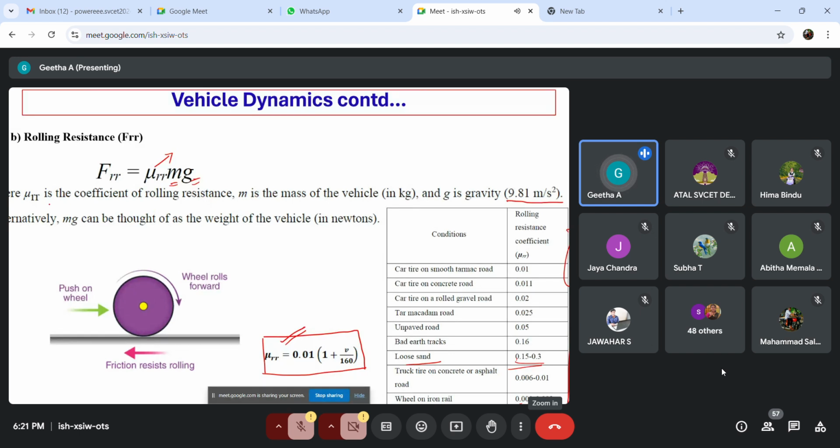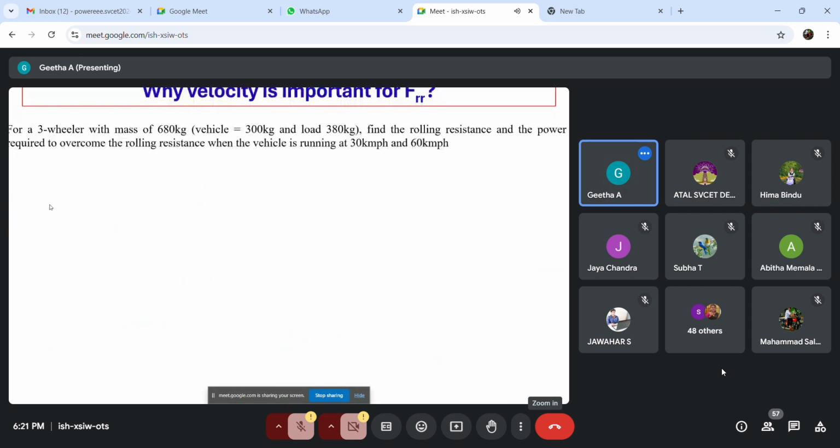This is about the rolling resistance force. Actually, this force is basically due to the friction between a tire and the road. And the direction will always be opposite to the traction force. So now we are going to see how velocity impacts the rolling resistance coefficient. In later slides, we will discuss why we are talking about velocity for the design of the battery model. So it is very important to know how velocity affects each and every force.